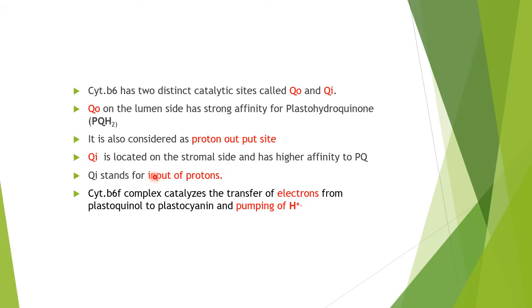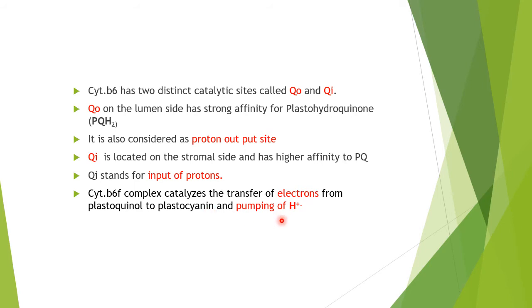Qi stands for input of protons. Qo stands for the output of the protons. The cytochrome b6f complex overall catalyzes the transfer of electrons from plastoquinone to plastocyanin and the pumping of the protons. That's its main function.